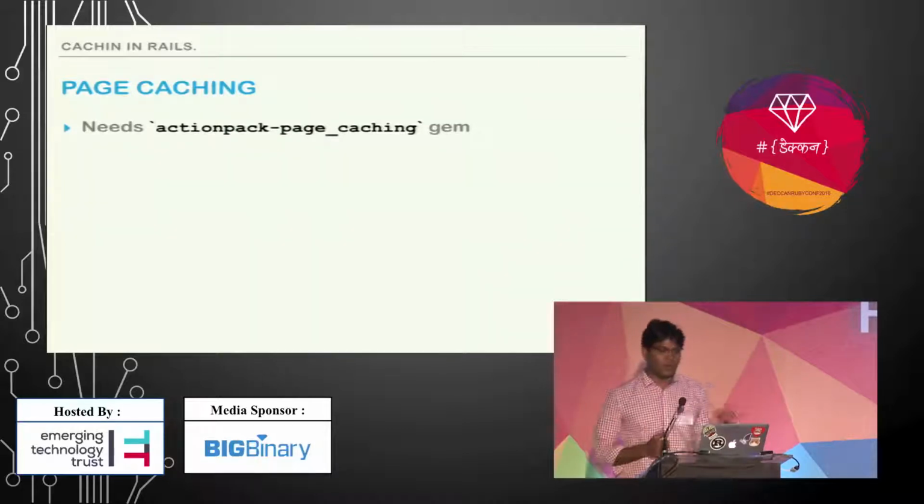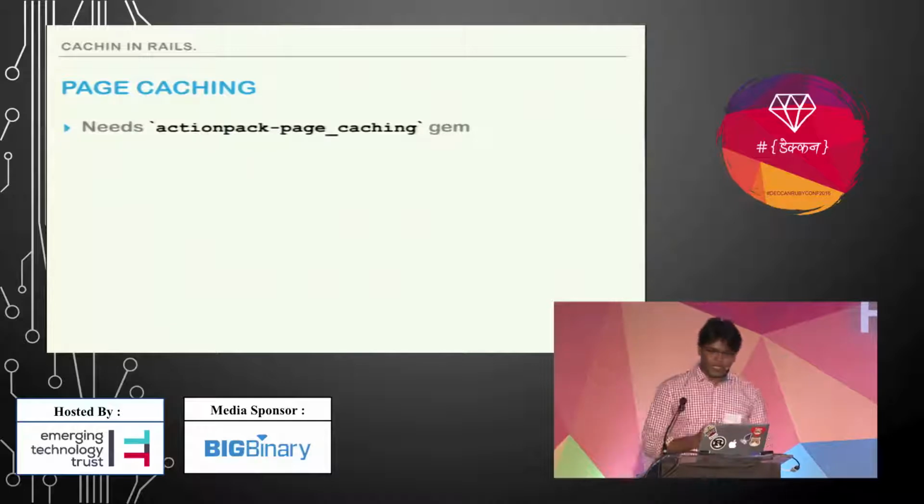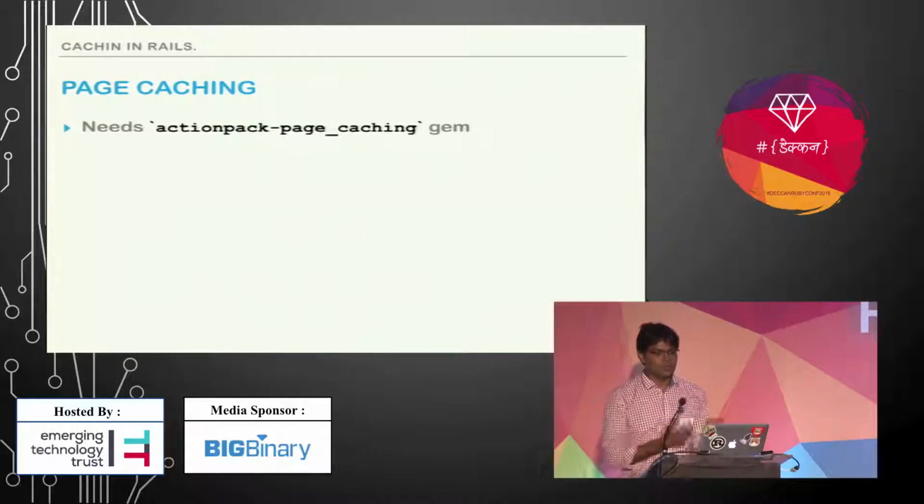Before Rails 4, this was part of the Rails framework, but with Rails 4 they moved this functionality into a gem, so we need to install it.